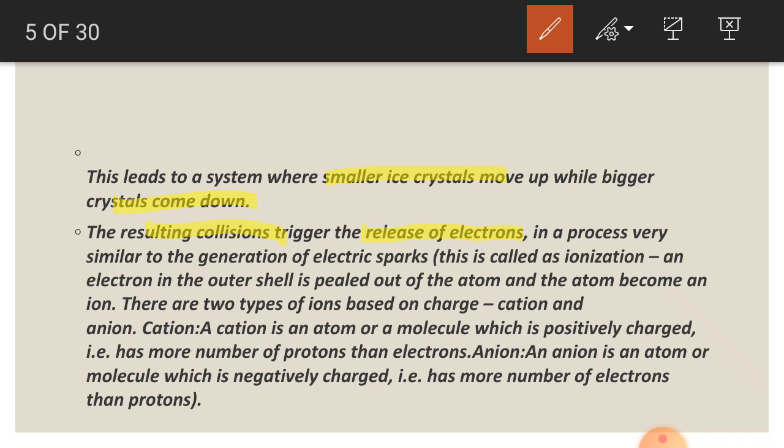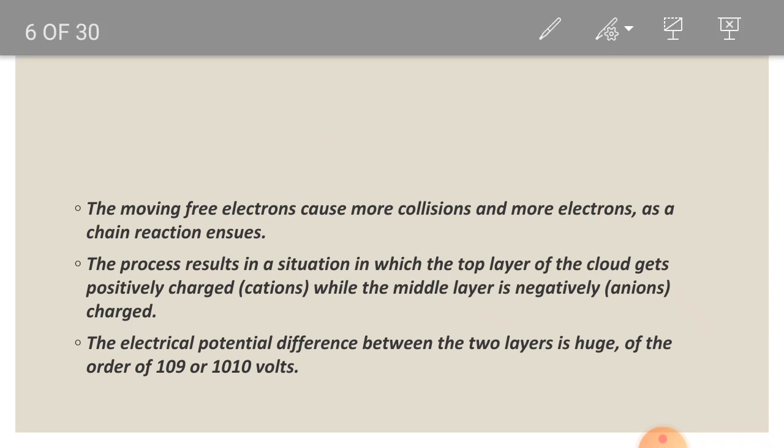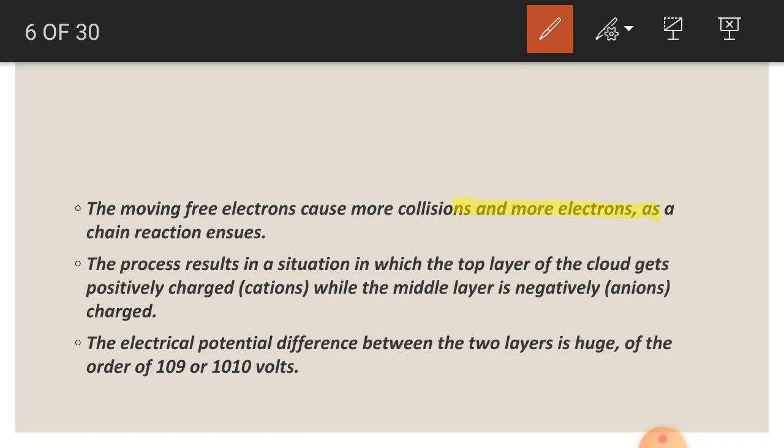This process is very similar to the generation of an electric spark. There will be the production of electrons, a positive charge and a negative charge. There will be a collision, generation of electrons, and it will be like a chain: more and more collisions take place, and more and more electrons are generated. As a result, one layer of the cloud will get positively charged, while the middle layer is negatively charged.